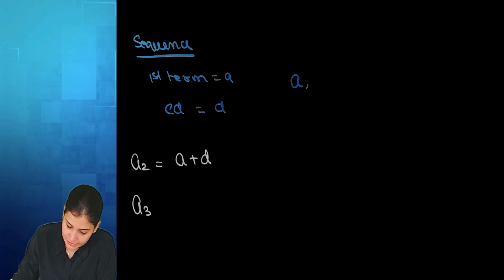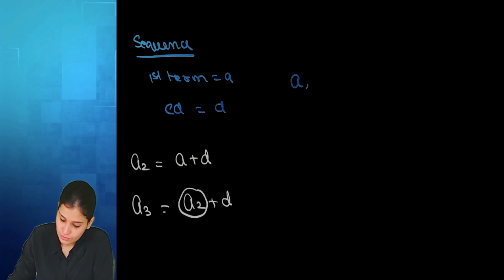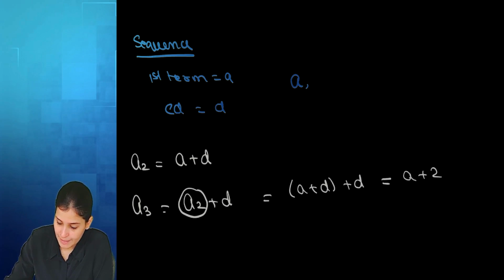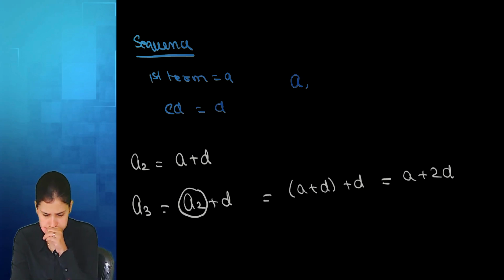For the third term, I'll add D to the second term again. But A2 we already know is A plus D, so this becomes A plus 2D. Is it okay, everyone?